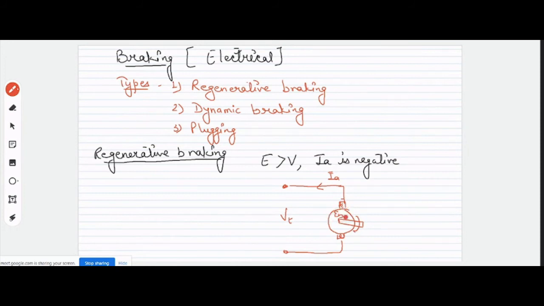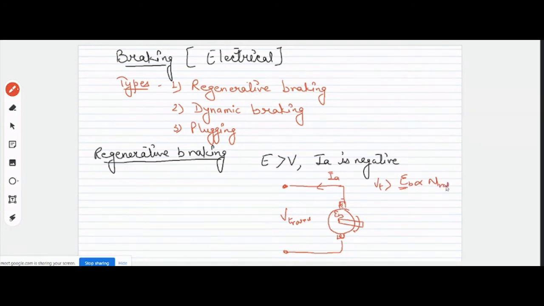Now, if we are having a stiff voltage, meaning suppose we don't have any option to alter this voltage, and it is fixed at V rated, then at which speed can this EB be greater than this V rated? We have just read that EB is proportional to N, right? So to have this EB greater than this VT, what should be there?